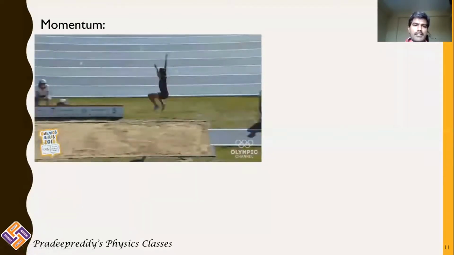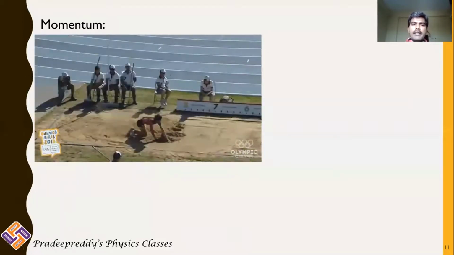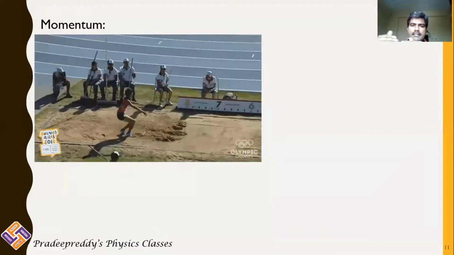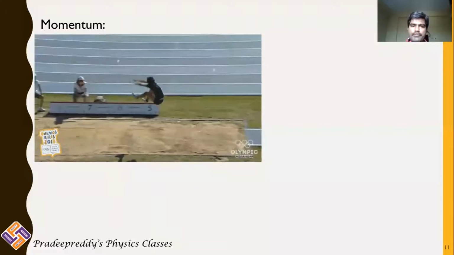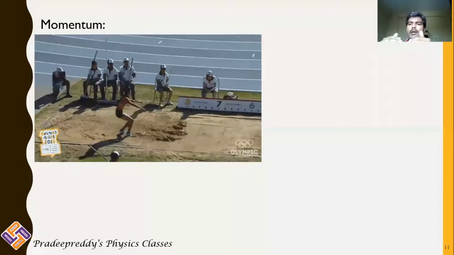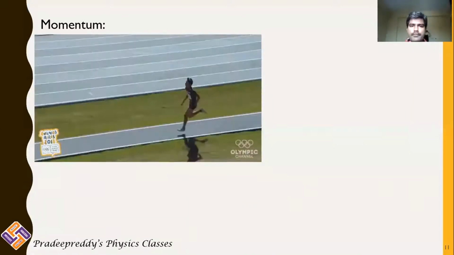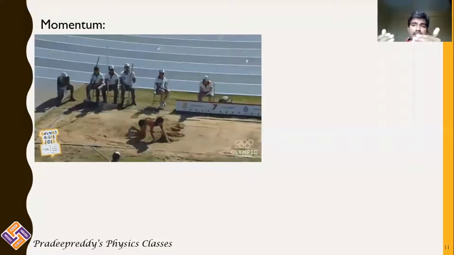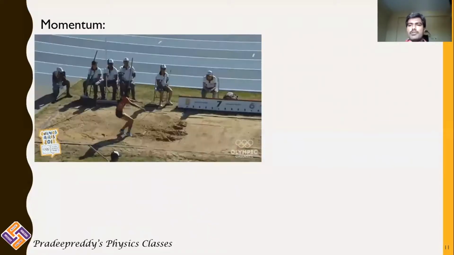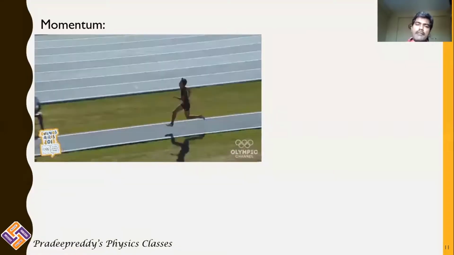Students, you can look at the animation: a person who is going to jump initially moves from a certain distance. When he is starting, he is in inertia of rest, and he continues to be in inertia of rest. Being in inertia of rest, he cannot jump a longer length. So first he will make his body come from inertia of rest to inertia of motion. To change his inertia, he will run.